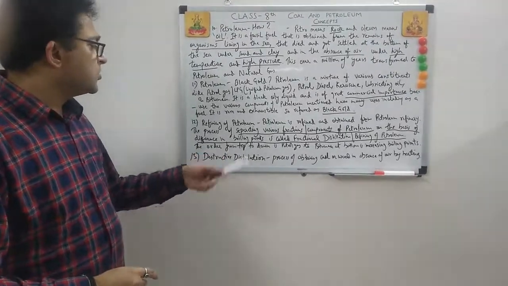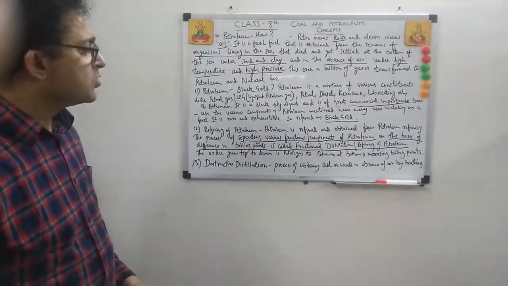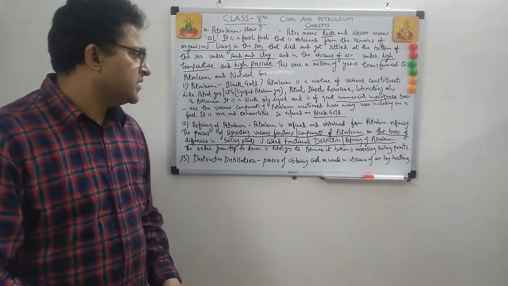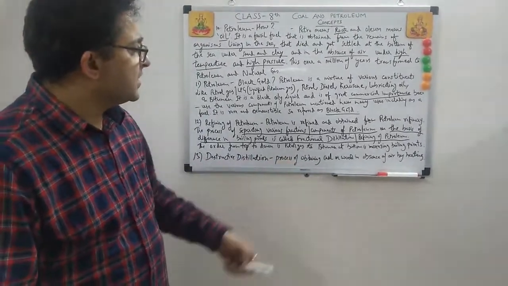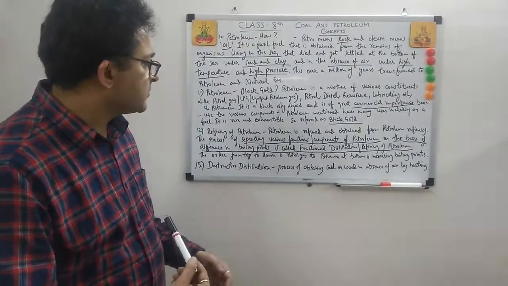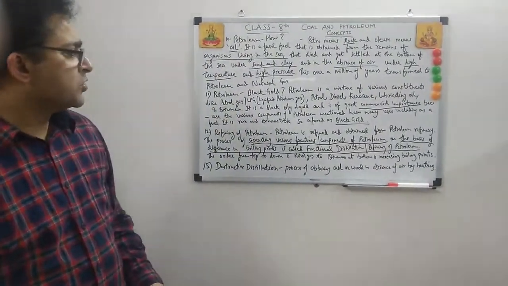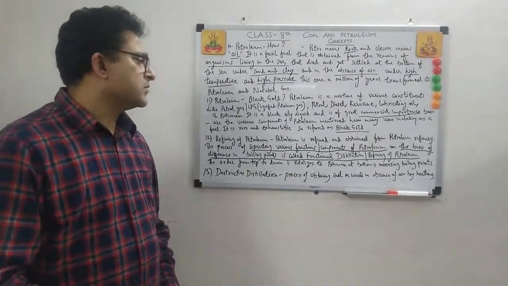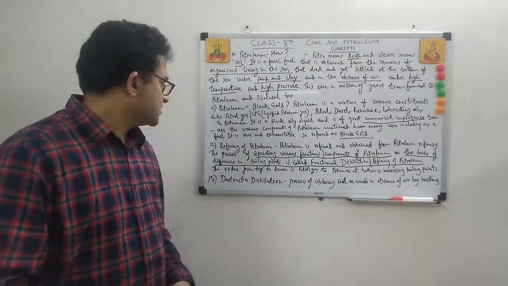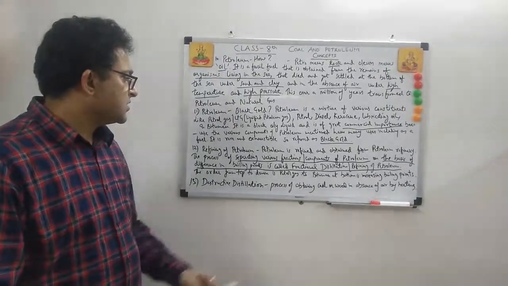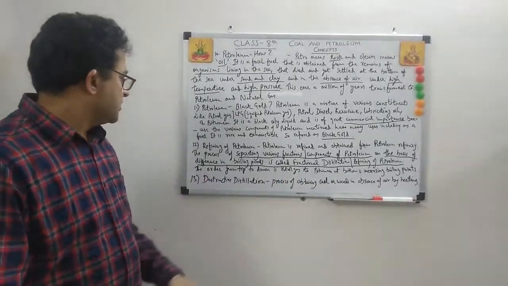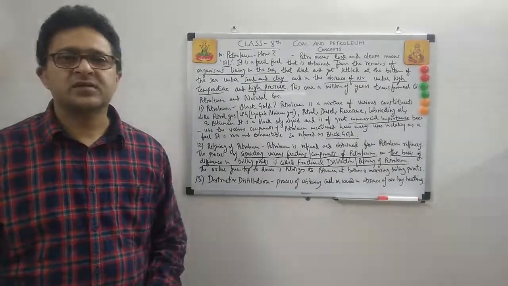Destructive distillation I told you. So basically it is the process of obtaining coal or wood by heating in the absence of air. It's a process of heating to obtain coal or wood, and there is no air, and it is heated. So this process which is used on these two products, coal and wood, is destructive distillation.